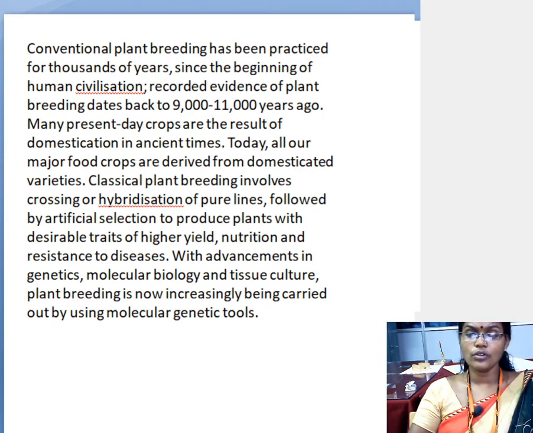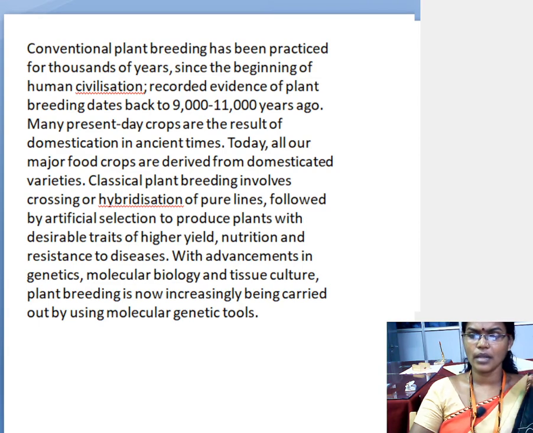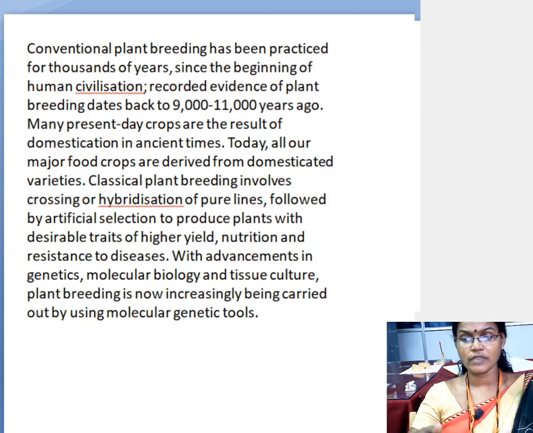See, if we want to produce a new plant body, we have to select the plant bodies first. If we want to produce, for example, I am telling you, tomato. Tomato is nothing but the combination of the potato and the tomato. If we want to produce it, then what happens? We have to select the tomato and the potato plant body, different plant bodies we have to select.